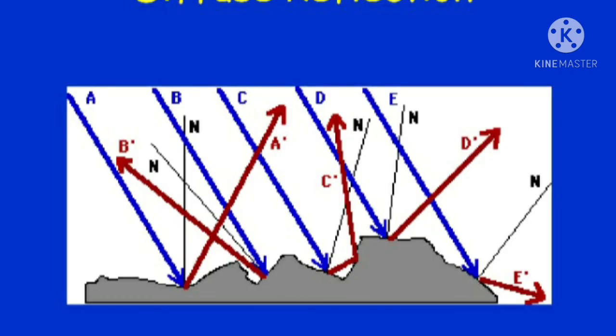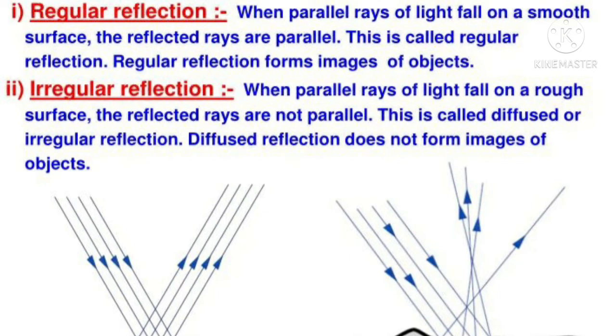No image is formed in diffuse reflection of light. For example, a rough surface does not produce an image of the object due to diffuse reflection of light. Actually, the light rays falling on the rough surface of paper are scattered in all directions, hence no image is formed.